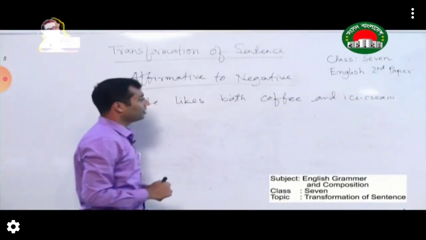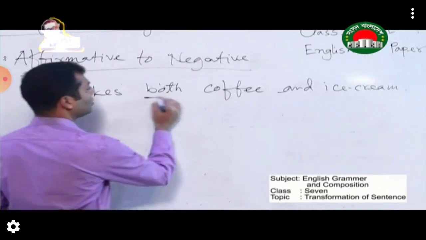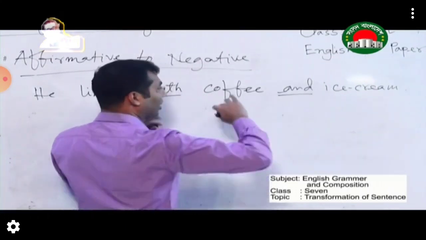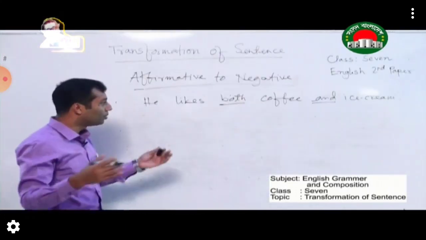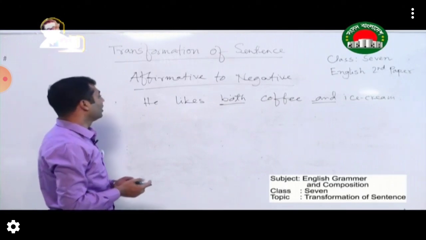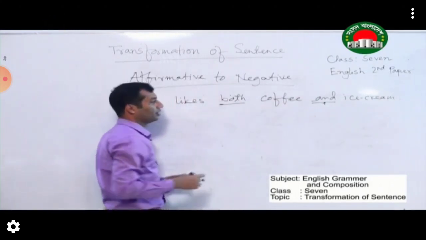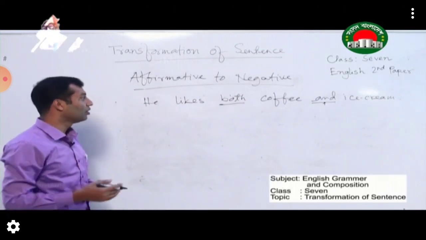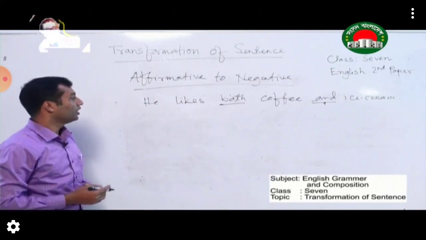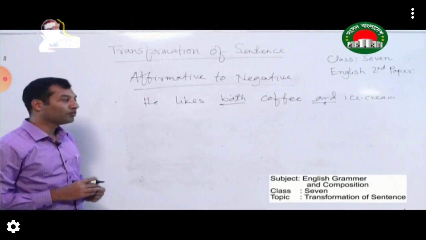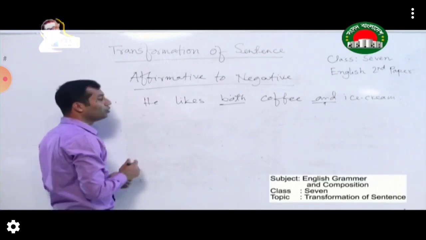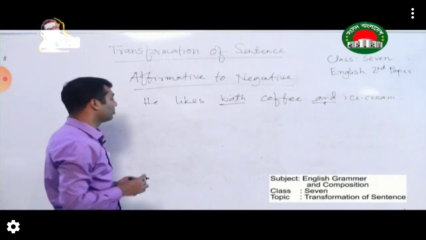So in a sentence, if you see the existence of both and and, if they combine two words, two persons, two things, you can find both and or only and. In this case, if you want to make it negative, what you have to do? You have to use not only but also.